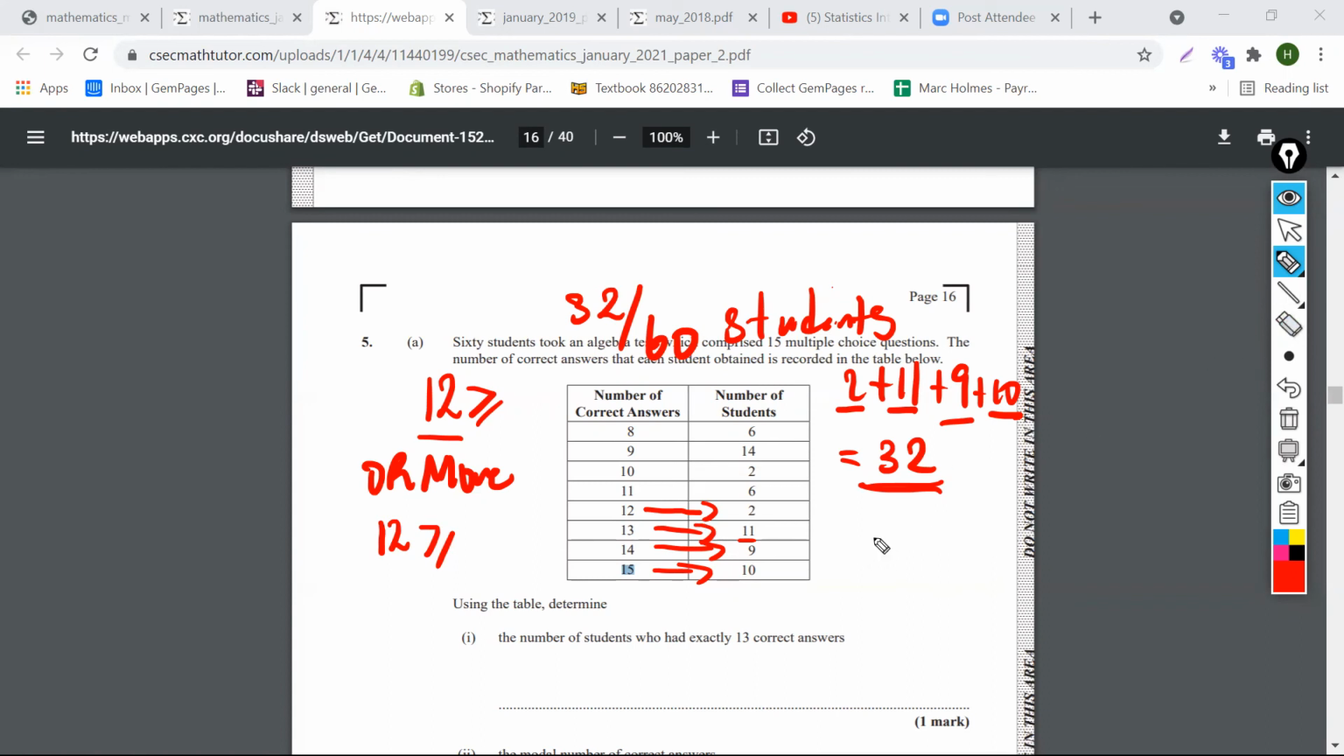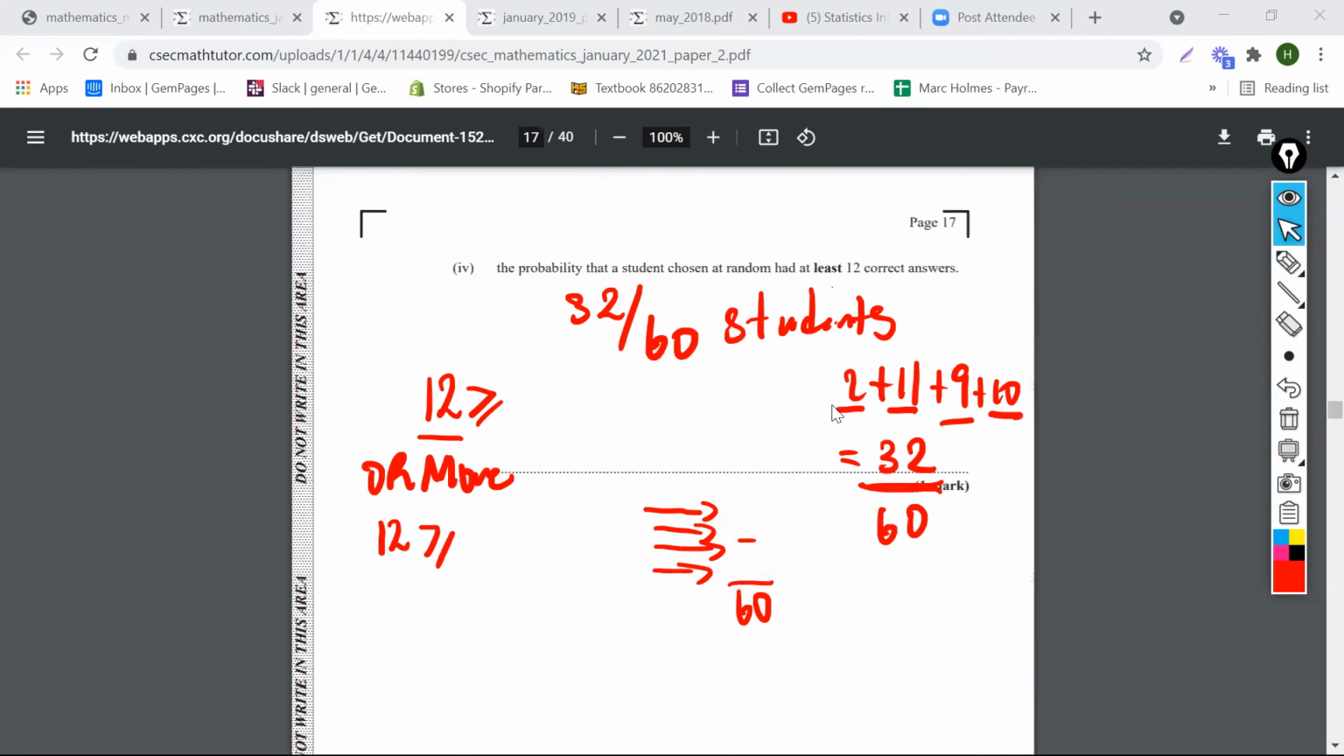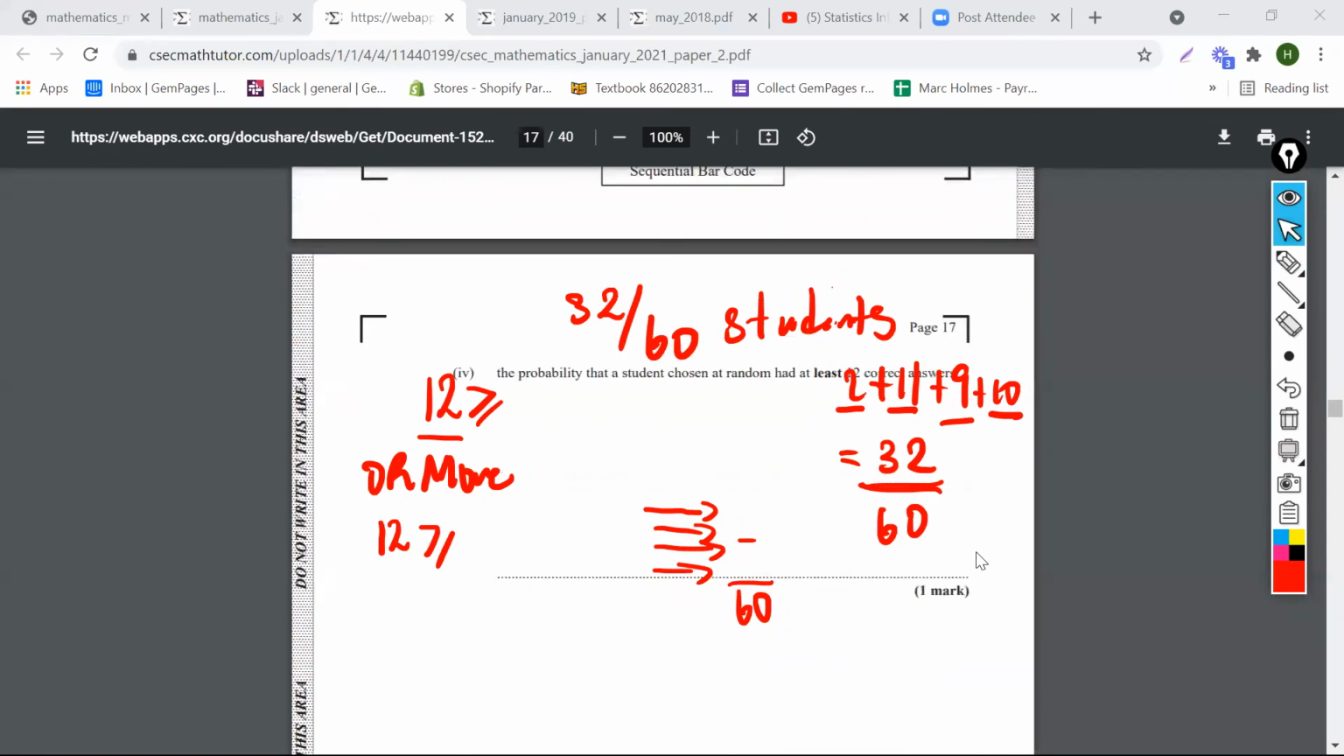Yes, and if we add up the total, guys, we need to know the total number of students as well. If you add up the total number of students, it's 60. So 32 out of 60 students are the ones who got 12 or more. So that's the answer. That's the answer for this question. 32/60. That's the probability.